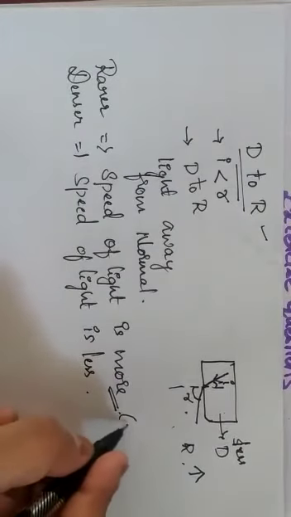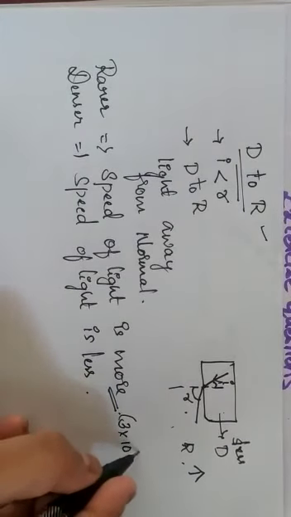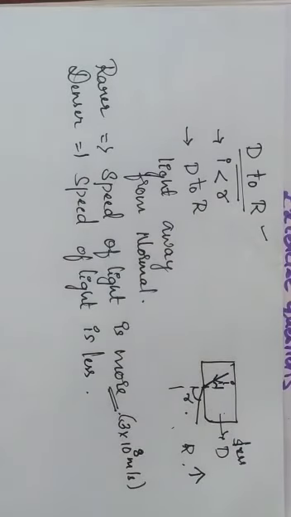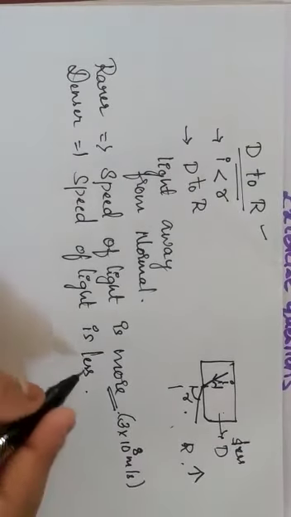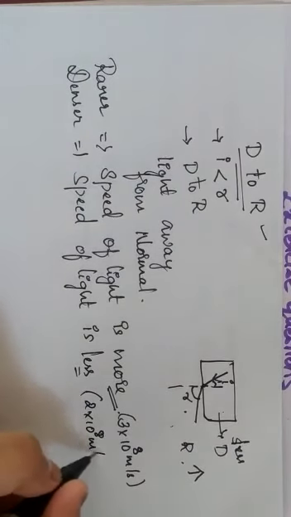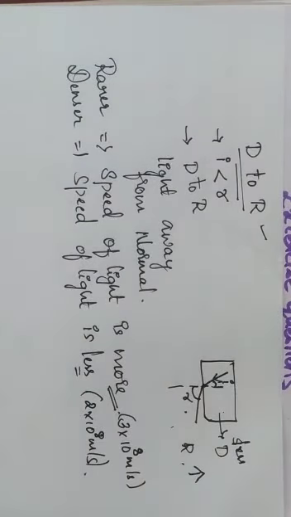First only we have considered an example, 3 into 10 power 8 meter per second. There is a change in speed of light, but we have to know which will have more speed and which will have less speed. The denser medium will have less speed of light. That is why a change in speed of light takes place.